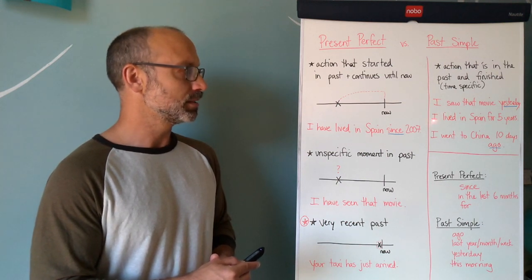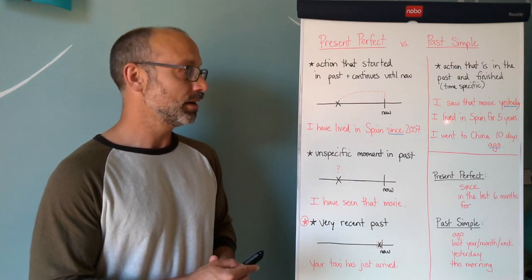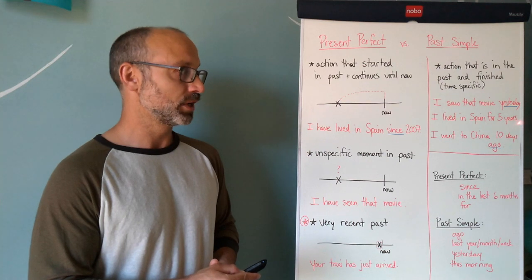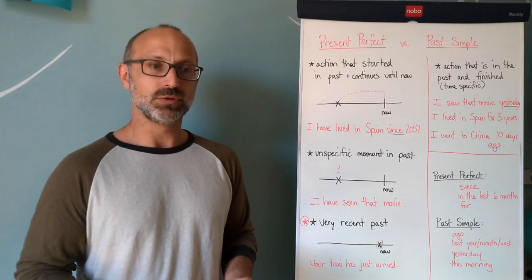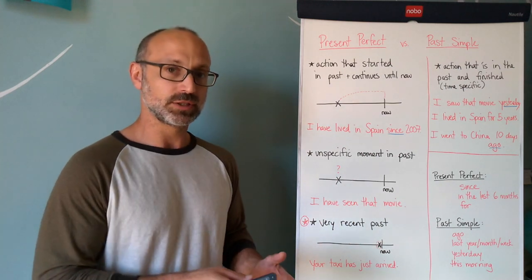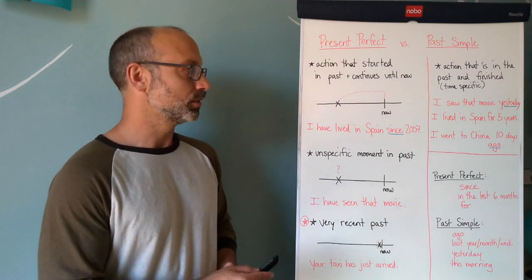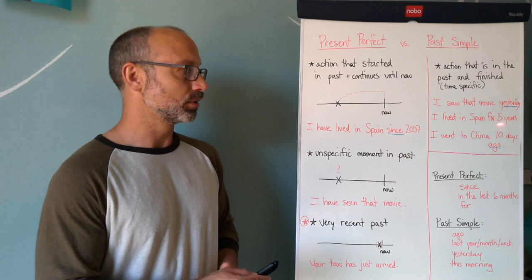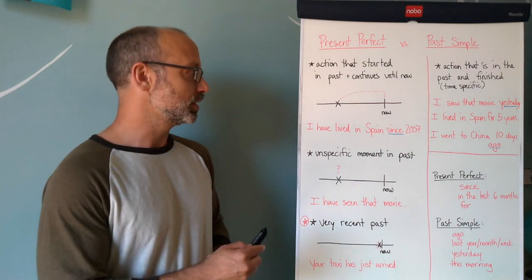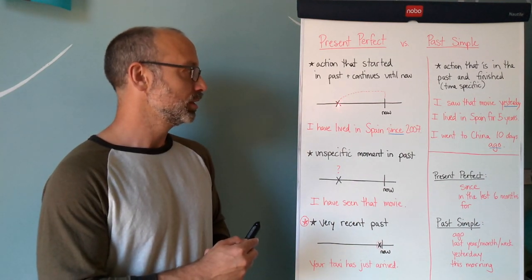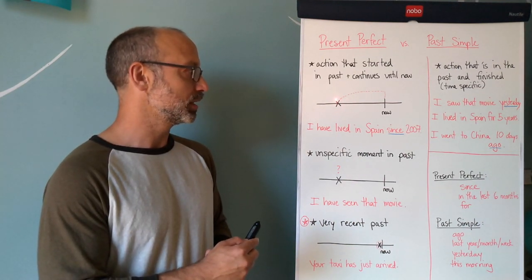However, if we say this in the present perfect and we say I have lived in Spain for 5 years, then the difference is that you continue living in Spain now.